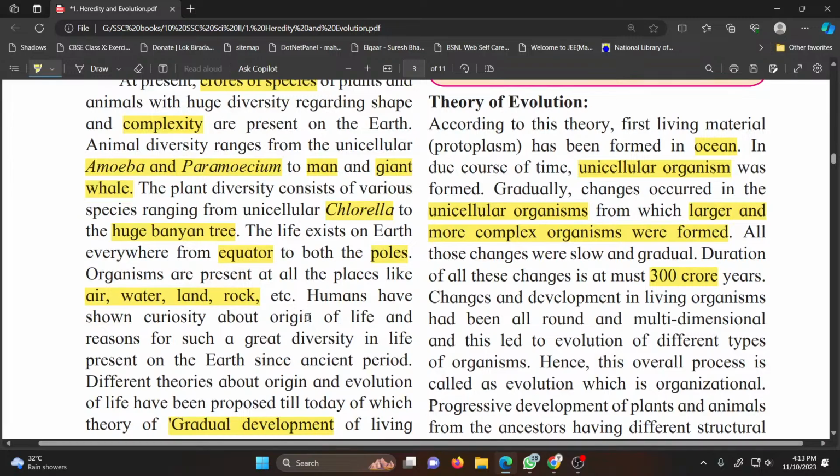Changes and development in living organisms had been all round and multidimensional, and this led to the evolution of different types of organisms. Hence this overall process is called evolution, which is organizational. So biotic evolution is all round evolution, multidimensional evolution, organizational evolution.